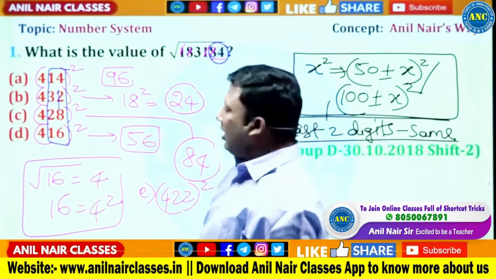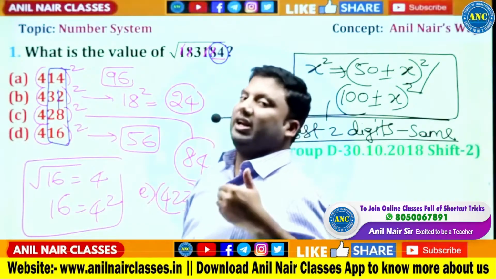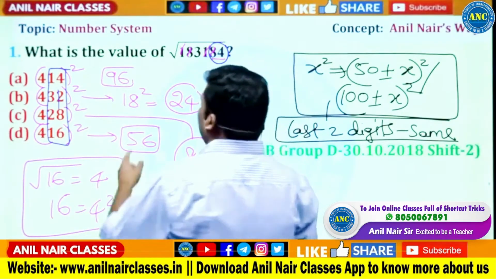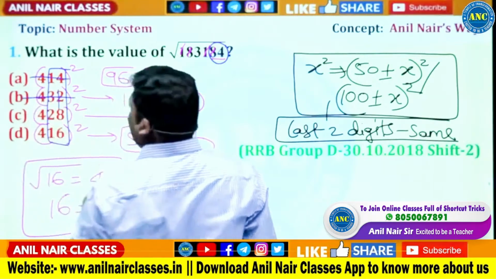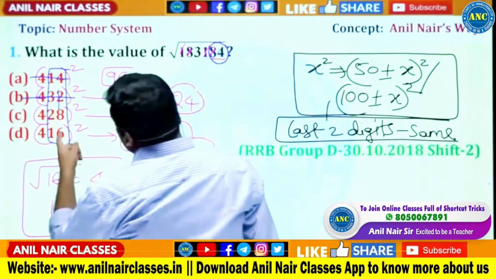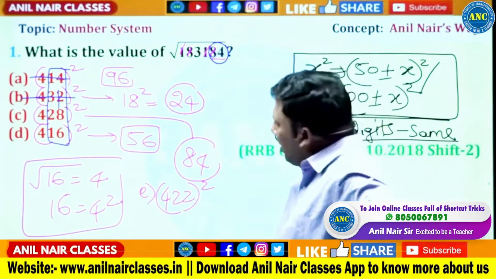14 square is 196, not possible. 32 square is 18 less than 50, so 18 square, 324, not possible. 28 square is 784, 84, possible. 16 square is 256, not possible.